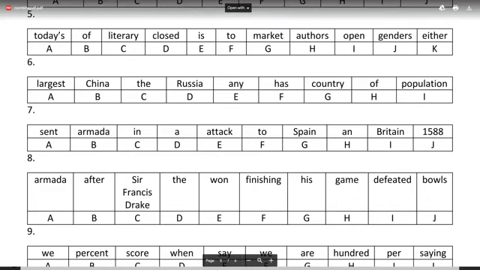Now try doing number 7. Let's see who does number 7. Sent Armada in an attack to Spain and Britain, 1588. Try doing the next one. Let's see who gets number 7 right.